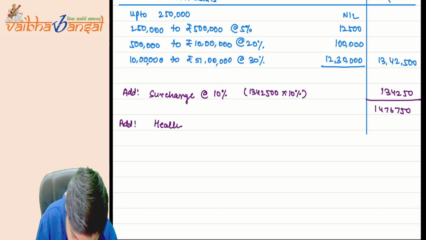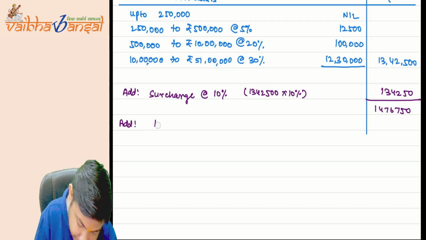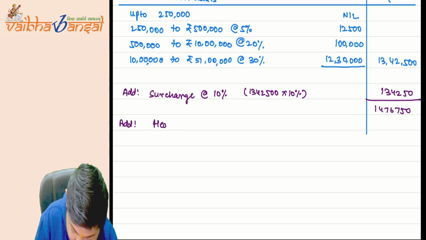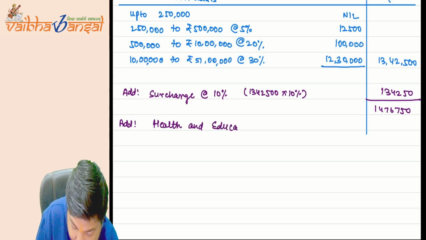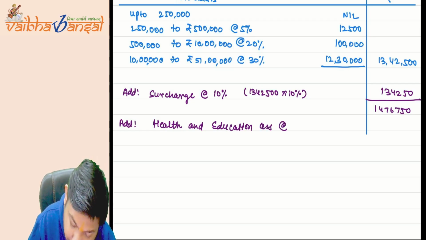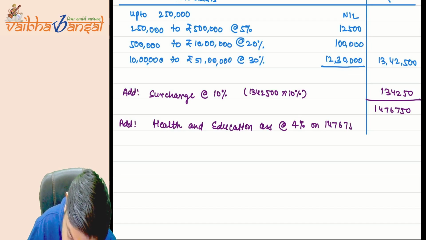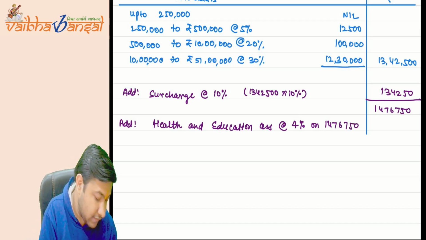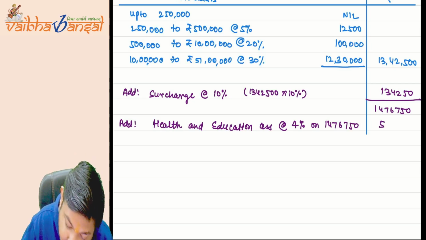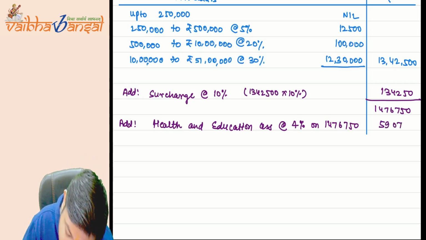Now add health and education cess at the rate of 4%. 4% will be calculated on 1476750. 1476750 multiplied by 4% comes to 59070.